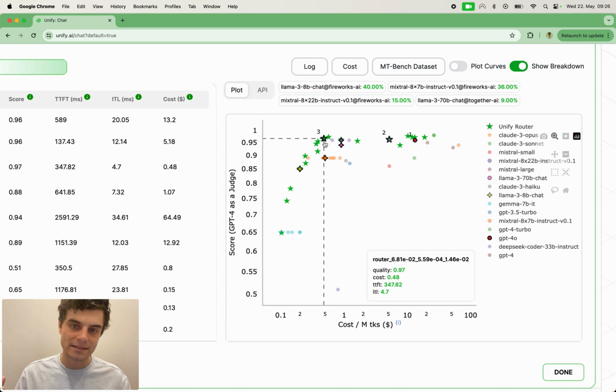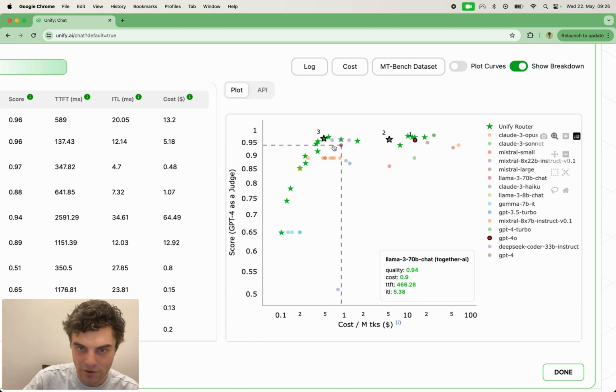What this means is that on this data set, this router configuration, represented by this star, on average uses these 4 models with these ratios. And this is done intelligently based on the prompt, so it's not just randomly sampling them. So you can imagine that 40% of the time it uses Llama 3 8B chat, 36% of the time it uses Mixtral 8 7B, 15% of the time it uses Mixtral 8 22B with Fireworks, and 9% of the time it uses Llama 3 70B with Together AI. And that's how we're able to use these.